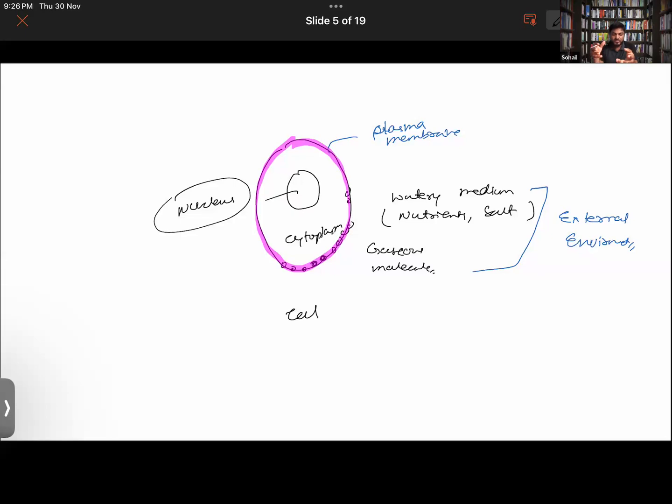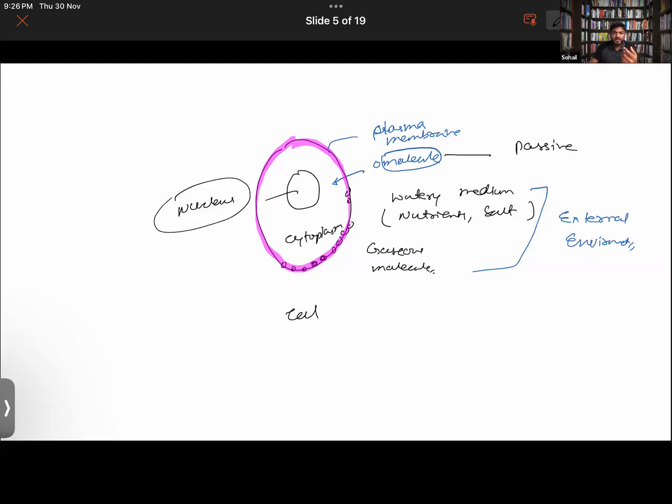Some small molecules will pass through the membrane, and if no energy is required for a molecule to pass from the outer medium inside the cell, such a thing will be called passive transport.